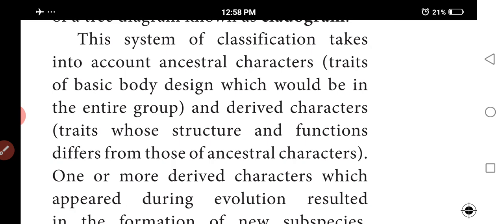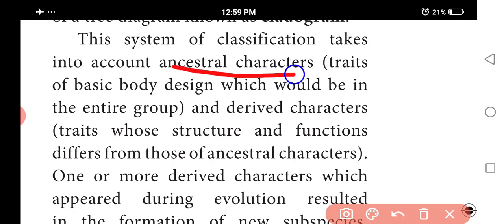Phylogenetic classification, or cladistics, or cladogram. All the classifications only focus on ancestral characters and derived characters. One or more derived characters appear during evolution.